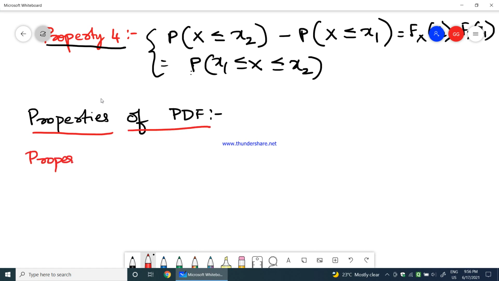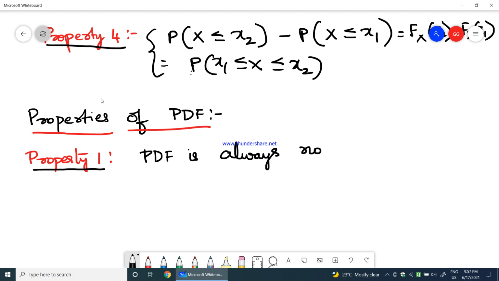Here the PDF is always non-negative, because it is a differentiation of the cumulative distribution function, therefore it should be always non-negative for all values of x.